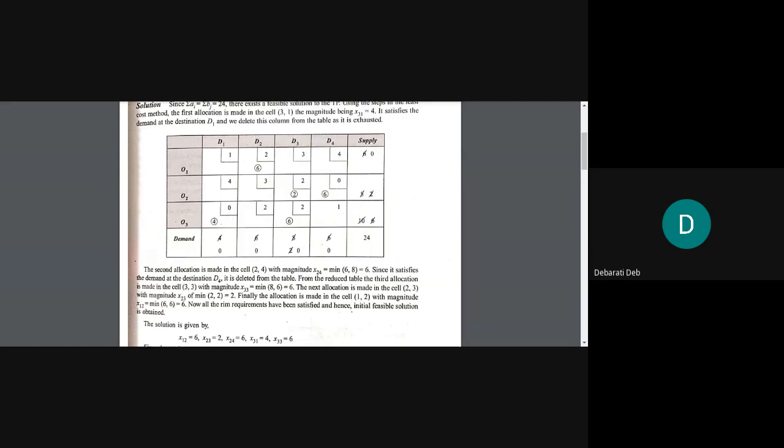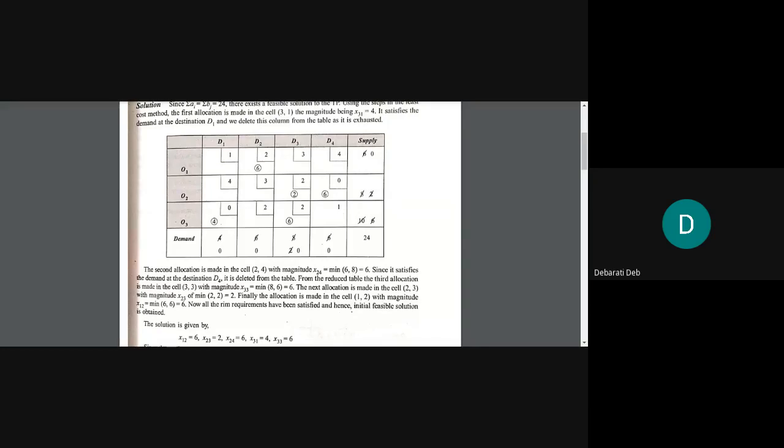I'm not following the book's method intentionally because I want to see who is writing and who is not writing. If you don't write, you will not be able to understand. After that, you will say, ma'am, I did not understand. Then I'll identify the person.